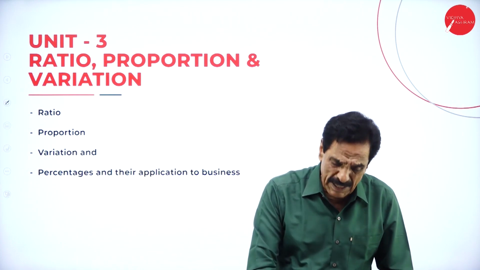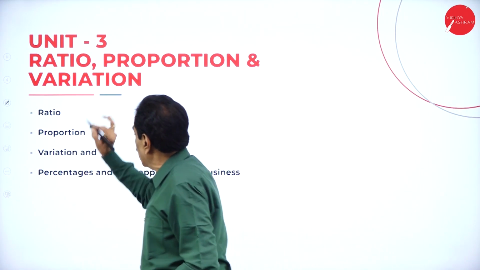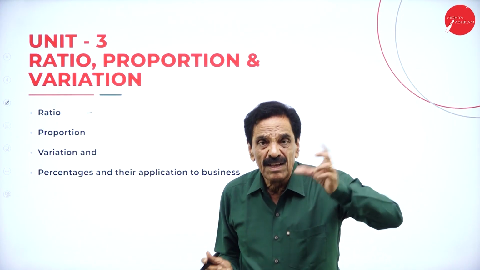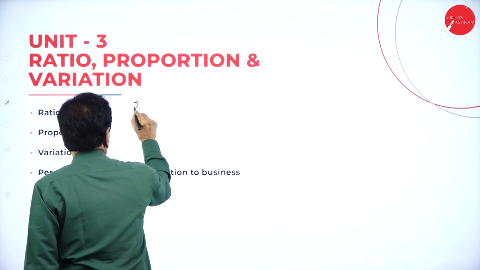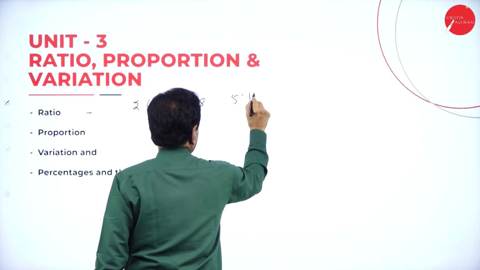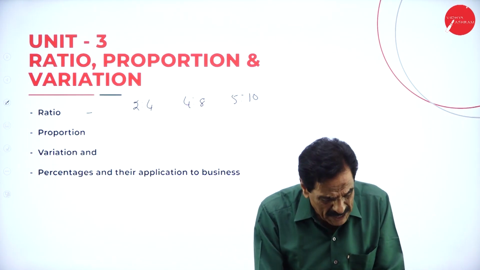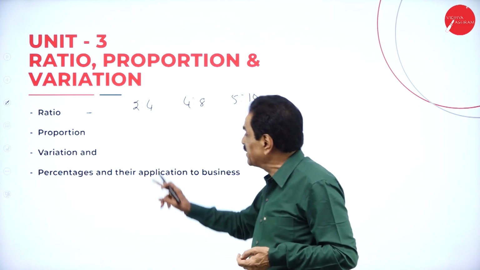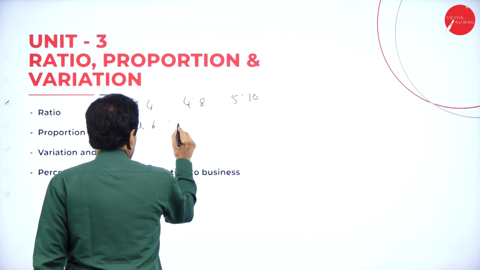All should be expressed in percentage. Ratio expresses the relation between two variables x and y. What is the ratio between them? We can say the ratio is 2:4, 4:8, 5:10. That is called the ratio. A proportion is an equality of two ratios. We say proportion, and it can be written like this: A is to B as C is to D.